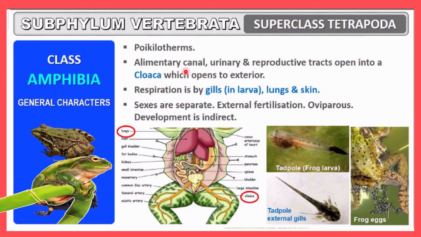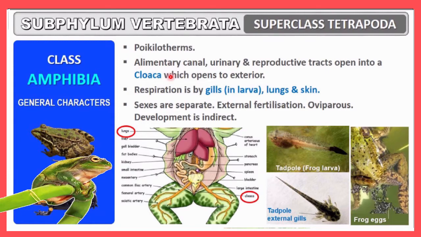Next, the alimentary canal, that is the digestive system, then the urinary and reproductive tract. This is also a very unique feature of this group of animals, only seen in this group. The alimentary canal, urinary and reproductive tract all open into one unique structure, called the cloaca, which is a bag-like structure. Here you can see the structure. This cloaca opens outside of the body, and this whole system opens into the cloaca, which opens to the exterior.